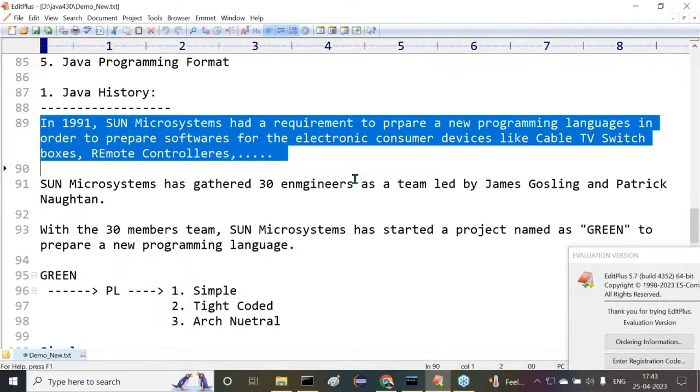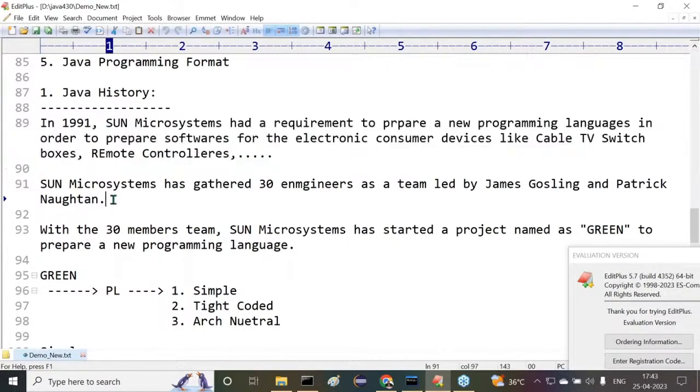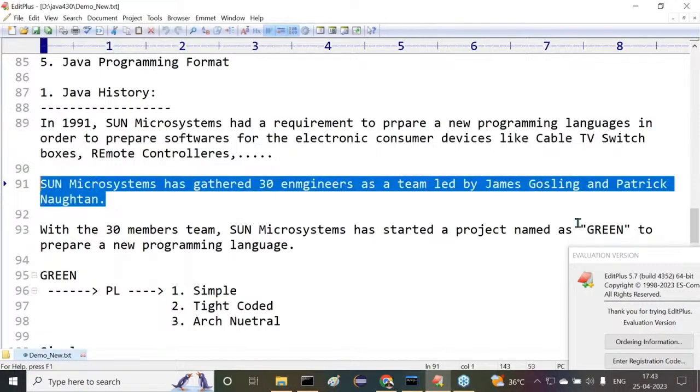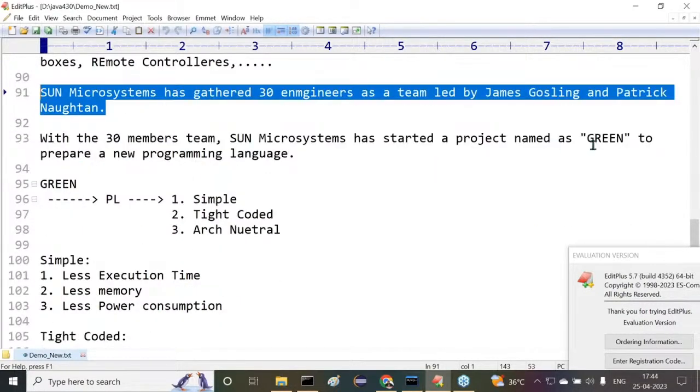In 1991, Sun Microsystems had a requirement to prepare a new programming language in order to prepare softwares for electronic consumer devices like cable TV switch boxes, remote controllers, and so on. For this particular reason, Sun Microsystems decided to prepare a new programming language. For that, they have taken nearly 30 members team led by James Gosling and Patrick Naughton. With this 30 members team, Sun Microsystems has started a project.